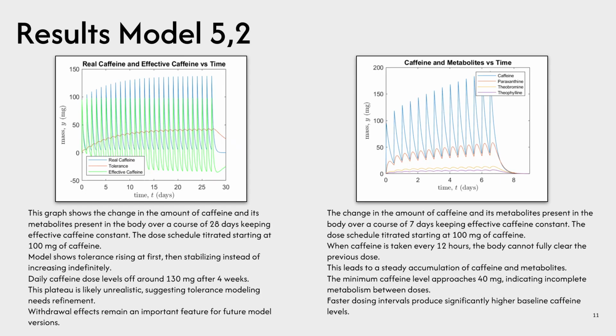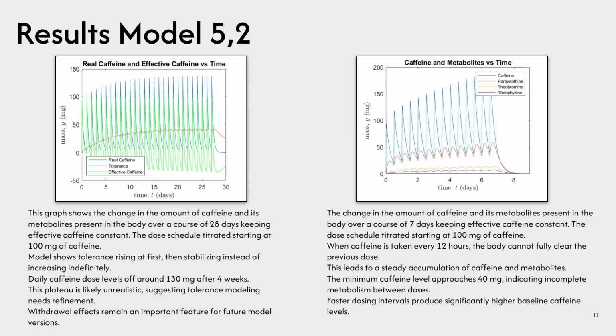From our Model 5, once we increase the time interval to 28 days, we can see some pretty interesting things. First, the model shows tolerance rising at first, then stabilizing instead of increasing indefinitely. Also, caffeine doses level off around 130 milligrams after 4 weeks. This plateau is likely unrealistic, suggesting tolerance modeling needs refinement. Withdrawal effects remain an important feature for future model versions.